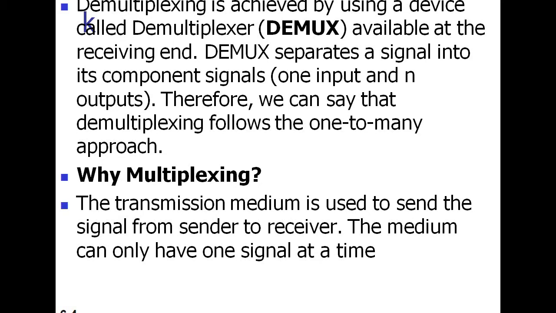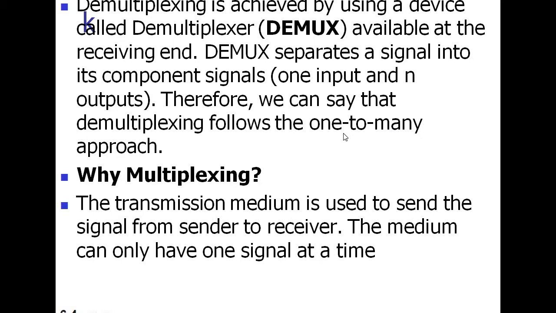One-to-many approach in the sense, whatever the multiplexer sends, that is a single output line, when it reaches the demultiplexer, it will separate it again into n number of output lines. That's why it is known as one-to-many approach.